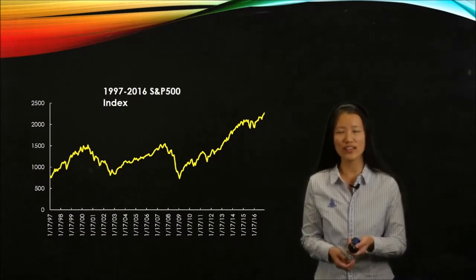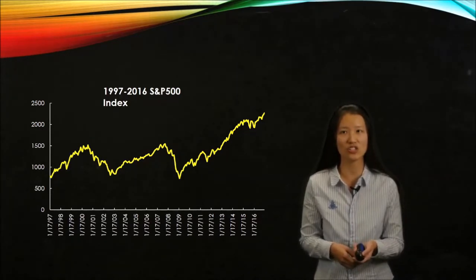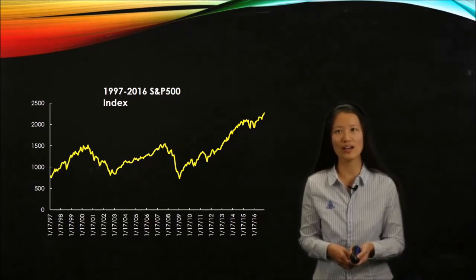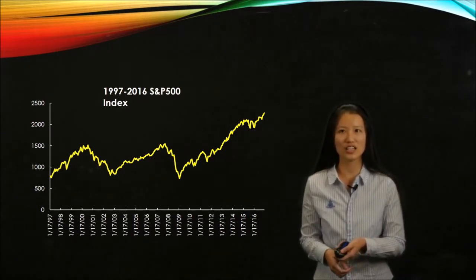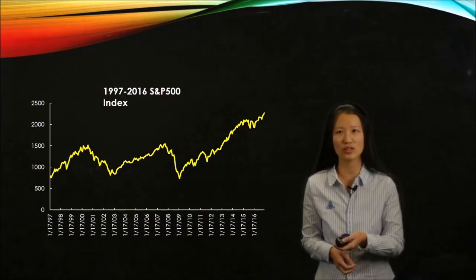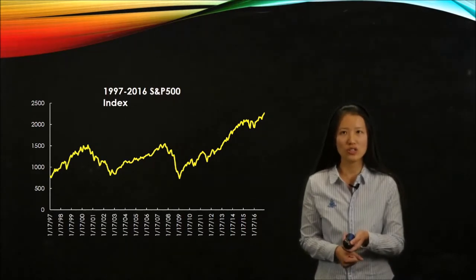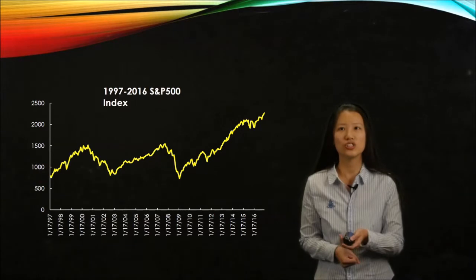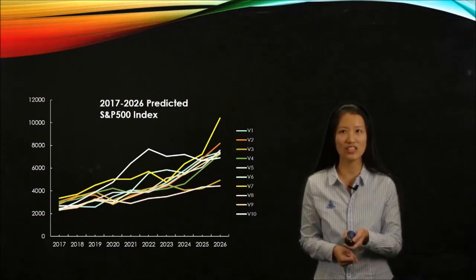And we first of all need to predict the S&P 500 index for the next 10 years. Let's see some historical data for the past 10 years. It looks like it grows smoothly, except for around 2003 and 2008 and 2009. It makes sense. So we use the mean and standard deviation of the historical data to predict the S&P 500 index for the next 10 years.